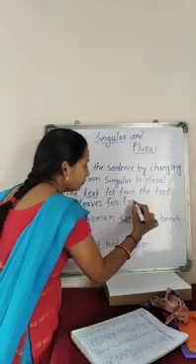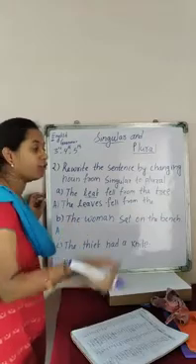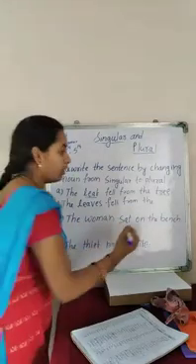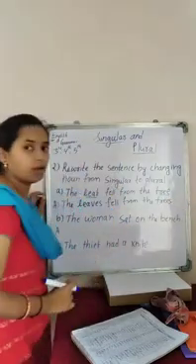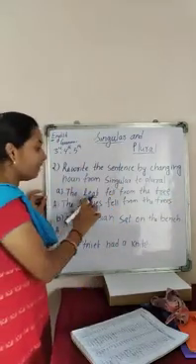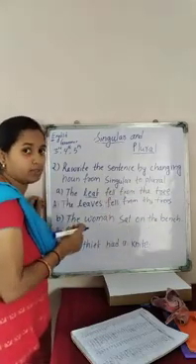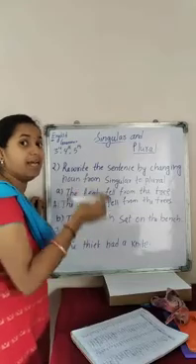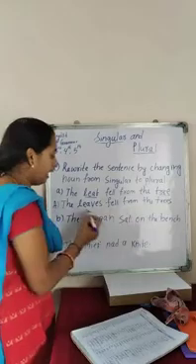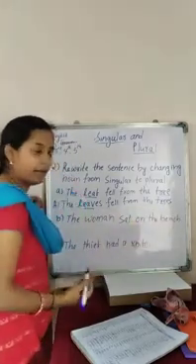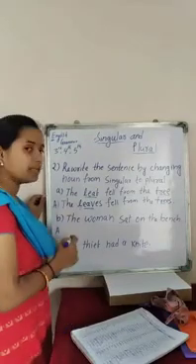from the tree. So simply we have to add S to change that into plural. So we can write trees. So here, after changing the particular nouns from singular to plural, the sentence will look like: The leaves fell from the trees. Clear? End with a full stop. Now next one is what here?